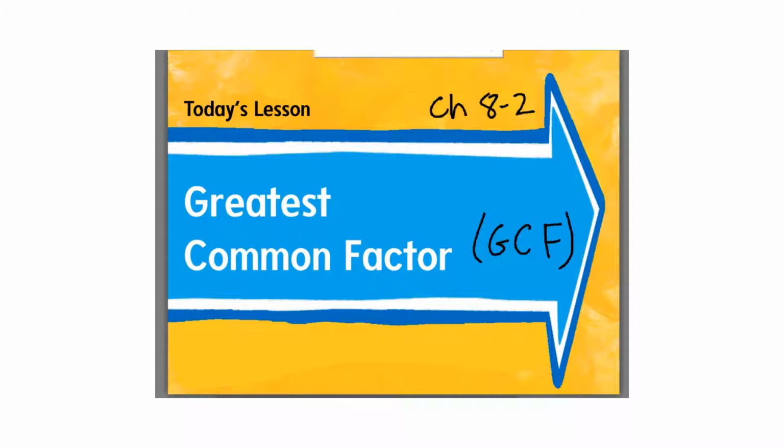There's a couple of different ways to figure out greatest common factor. So in our notes, we're going to put both ways, and then I'm going to let you decide which way works best for you. One way works better when you're using bigger numbers, and one way works better when you're using smaller numbers. So we'll talk about that as we take some notes. Just like we've done before, remember how I told you I give you lots of tools for your tool belt, and then depending on the questions or the math problems, you decide which of those tools is going to work best for that specific problem.